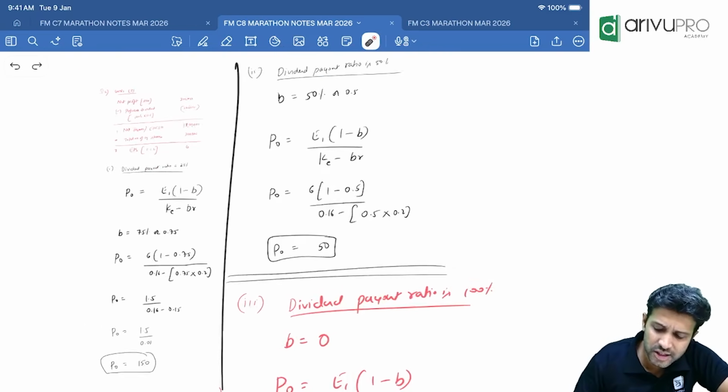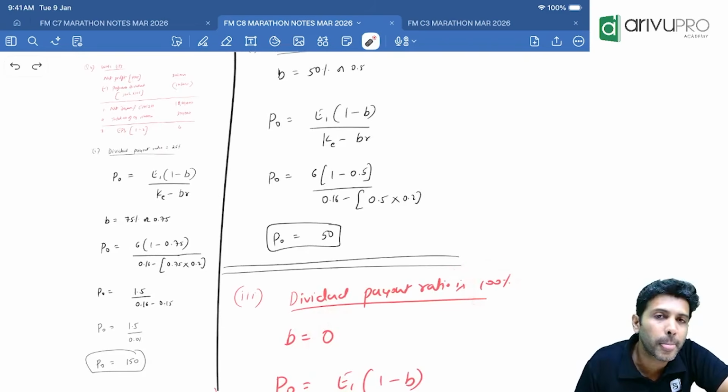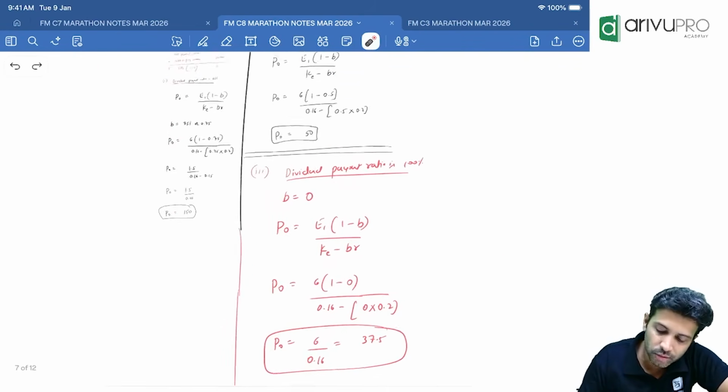Okay. Last is dividend payout ratio 100%. So, we are not retaining anything. B will be 0. Substitute and get the answer.